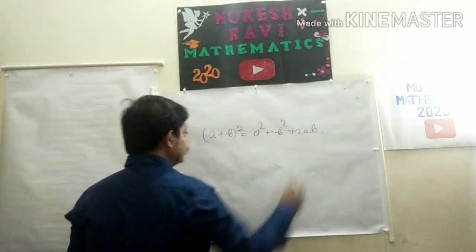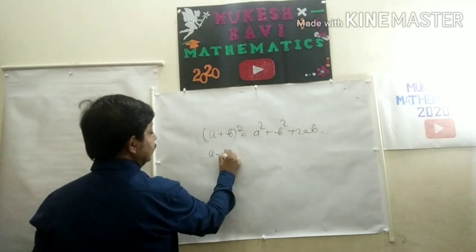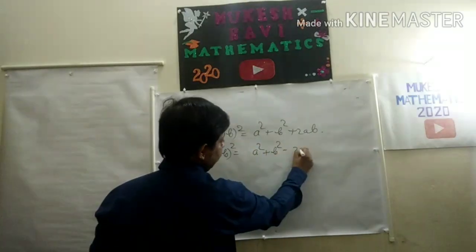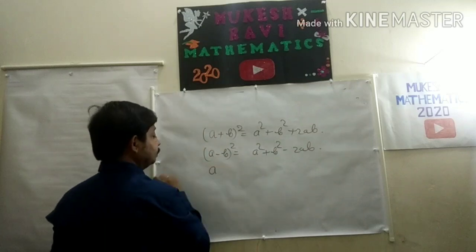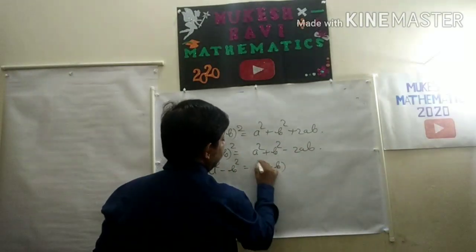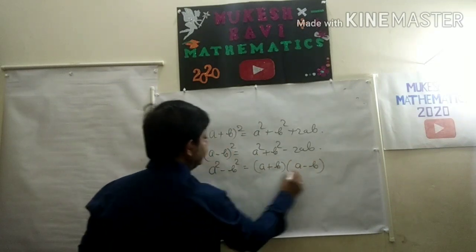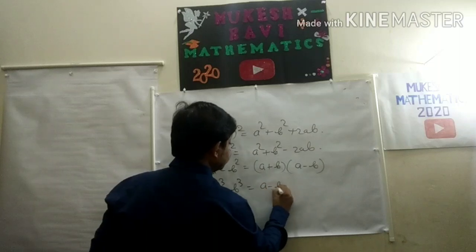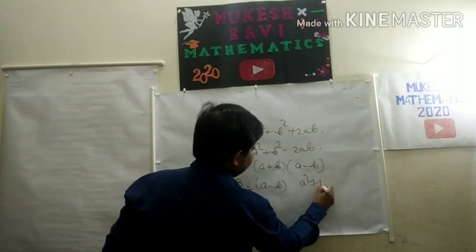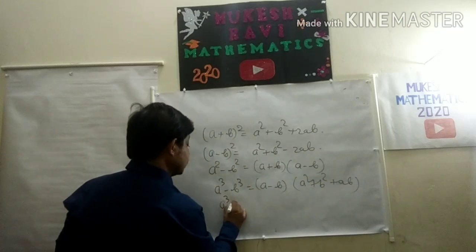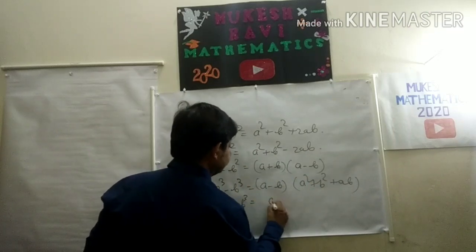So if you know, you will write a minus b whole square here also: a square plus b square minus 2ab, and then a square minus b square is a plus b times a minus b, and sometimes a cube minus b cube. So many good questions according to the board examination, and a cube plus b cube. This is the revision.